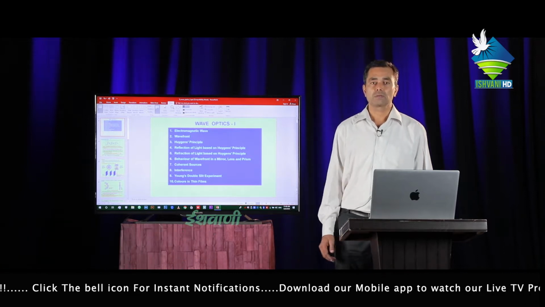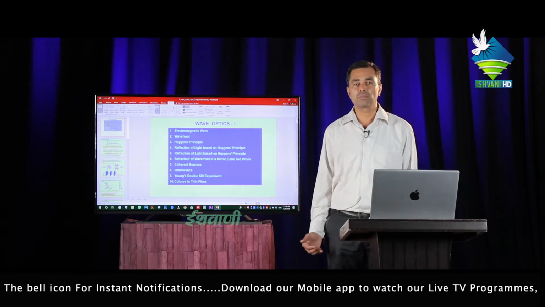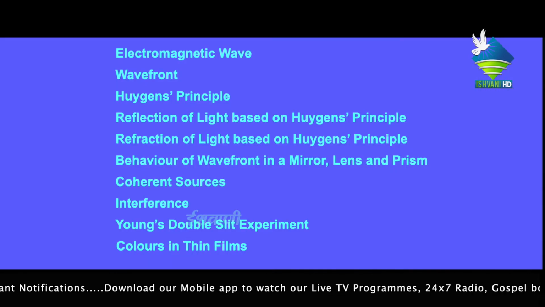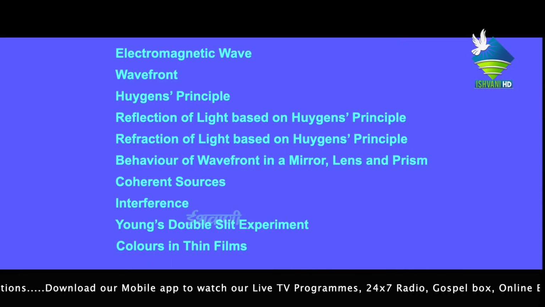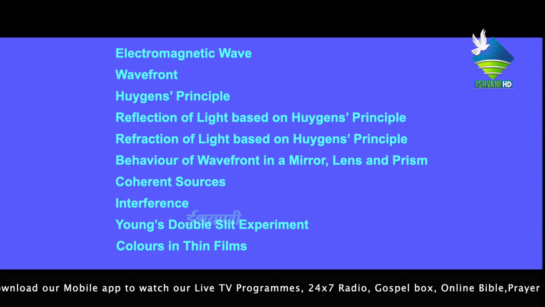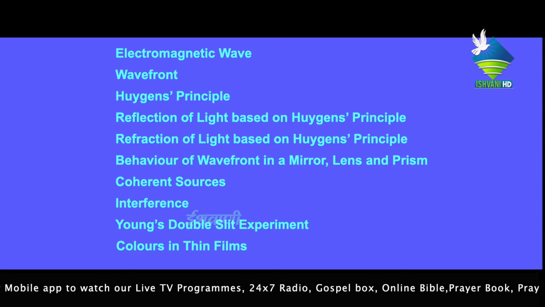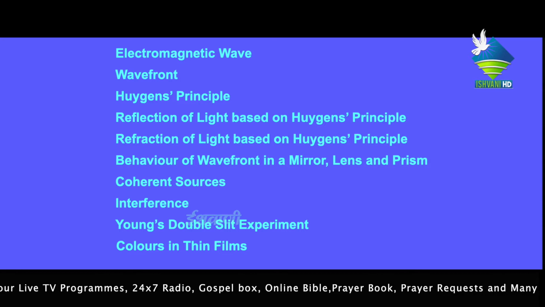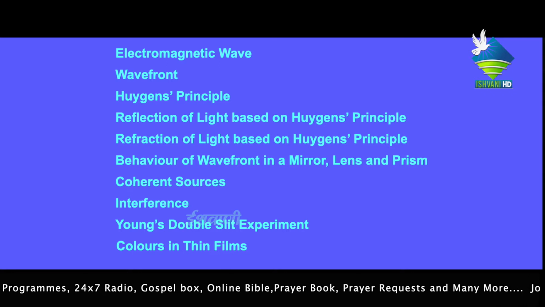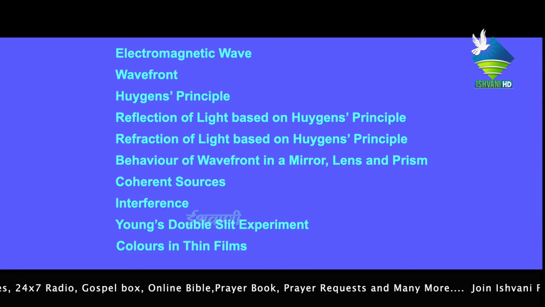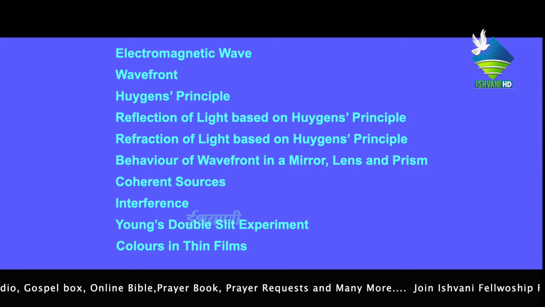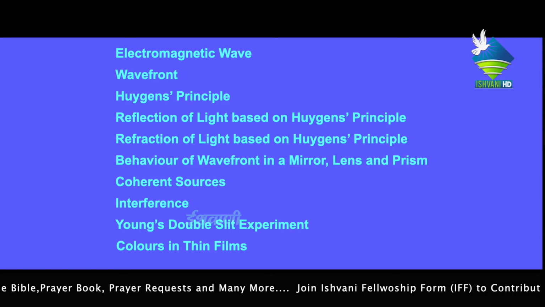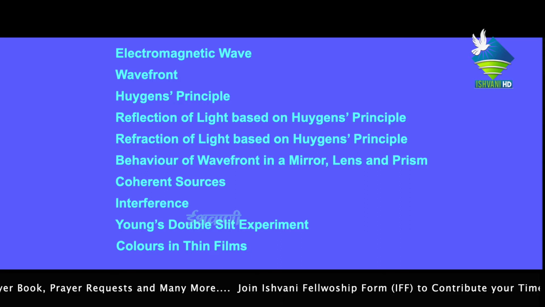This chapter has a number of topics like electromagnetic waves, wavefront, Huygens principle, reflection of light based on Huygens principle, refraction of light based on Huygens principle, behavior of wavefront in a mirror, lens and prism, coherent sources, interference, Young's double slit experiment, and last, colors in thin film.